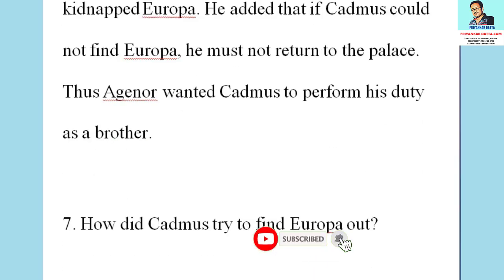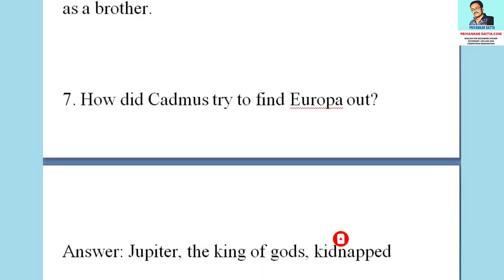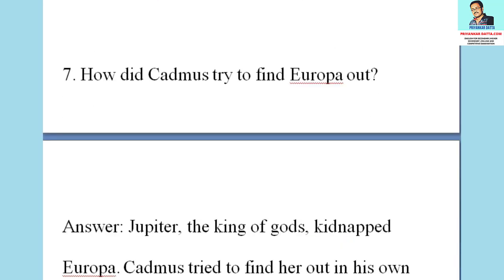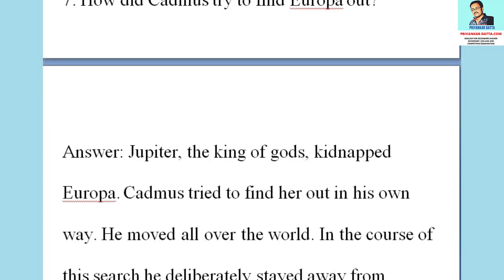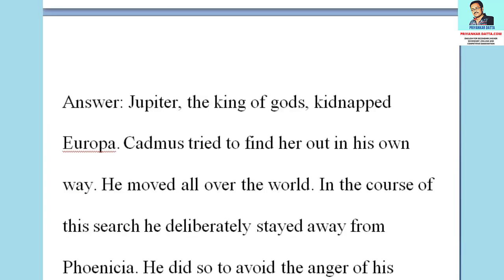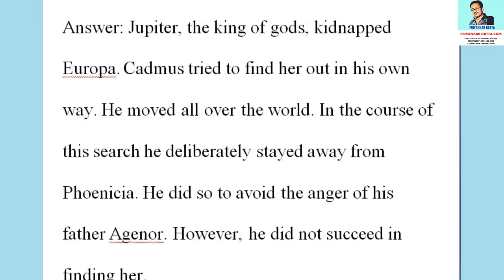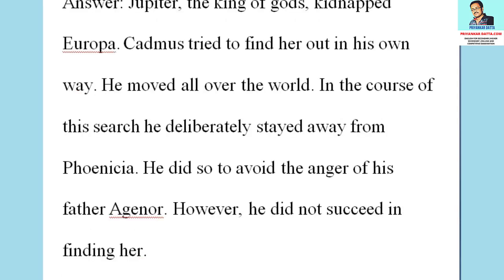The next question is, how did Cadmus try to find Europa out? The answer to the question is, Jupiter, the king of gods, kidnapped Europa. Cadmus tried to find her out in his own way. He moved all over the world. In the course of this search, he deliberately stayed away from Phoenicia. He did so to avoid the anger of his father Agenor. However, he did not succeed in finding her.